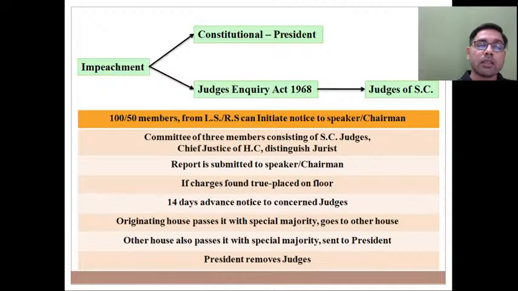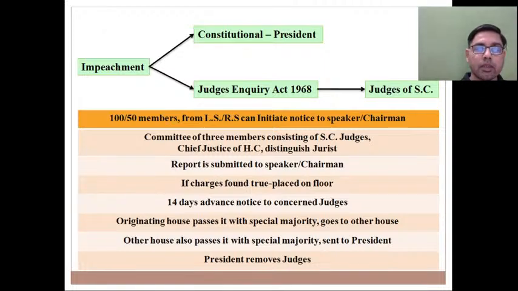But the Judges Inquiry Act 1968 is one such act enacted by Parliament which talks about the removal process of judges of the Supreme Court in detail, and that I discuss with you people. If it is to be initiated in the Lok Sabha, a minimum of 100 members are needed; if in the Rajya Sabha, a minimum of 50 members. Then a 3-member judicial committee will be appointed to investigate charges against such judge.